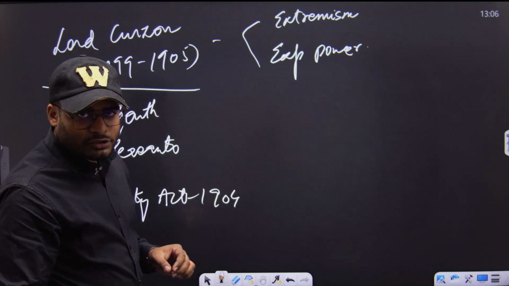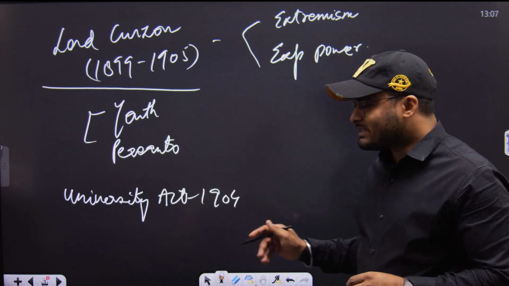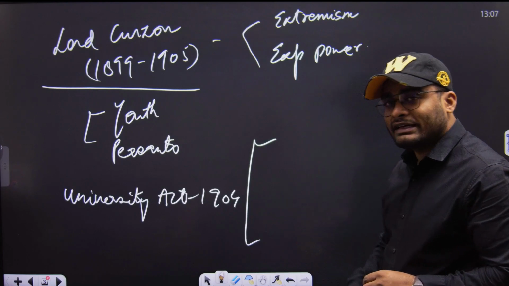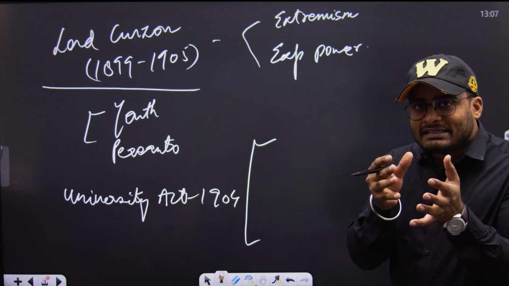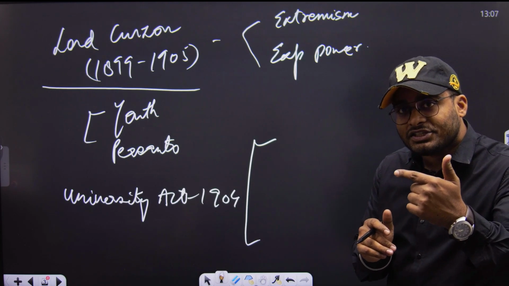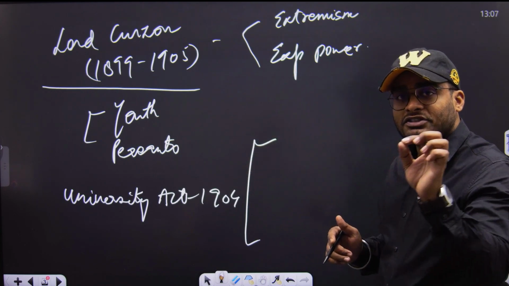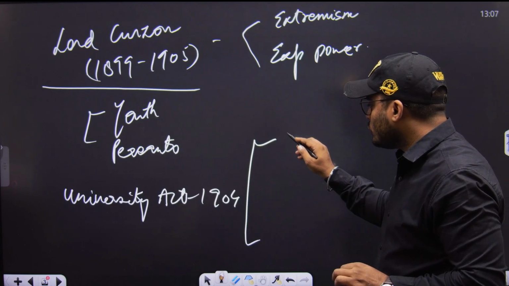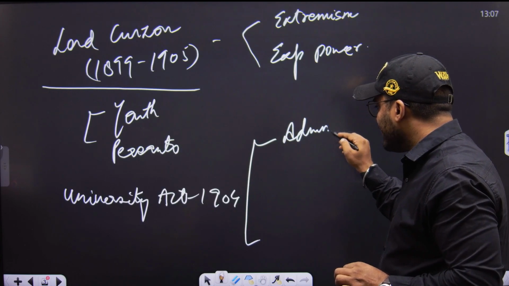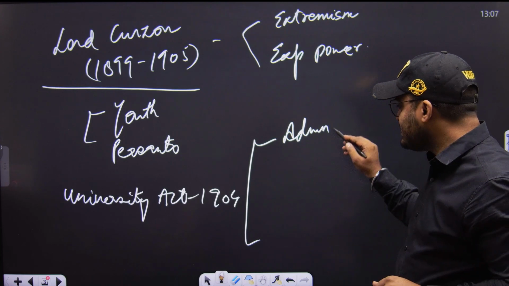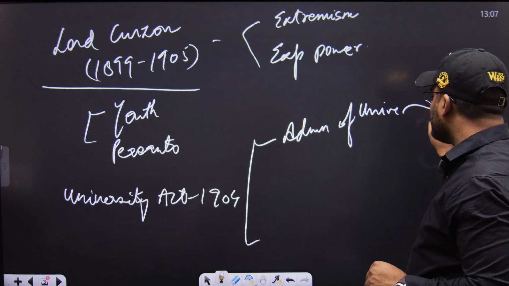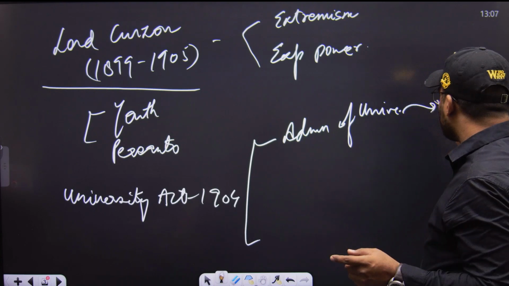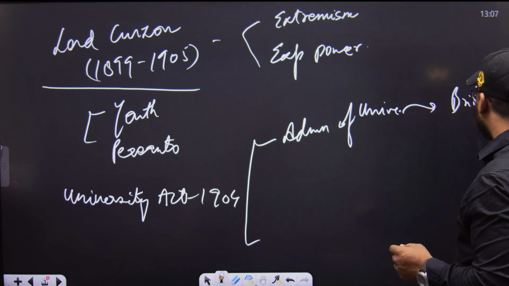University Act of 1904. Now in this University Act, what did Curzon do? Curzon handed over the administration of the university to the central government, which is the British in power. So the administration of the university was switched over to whom? To the British.